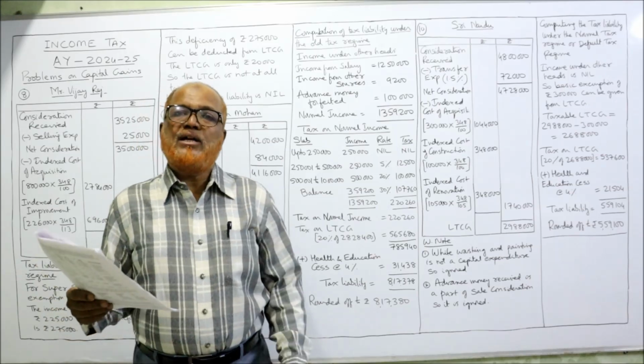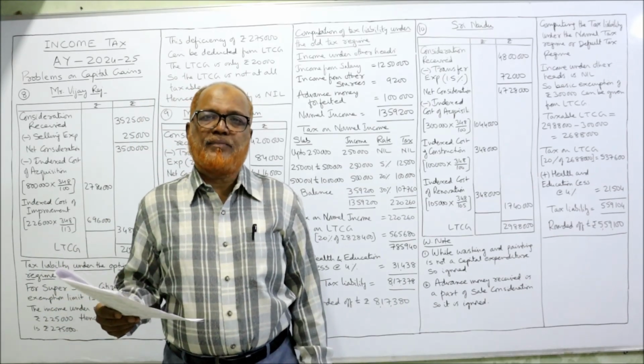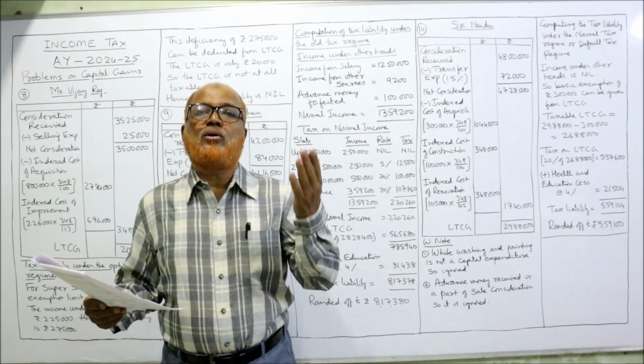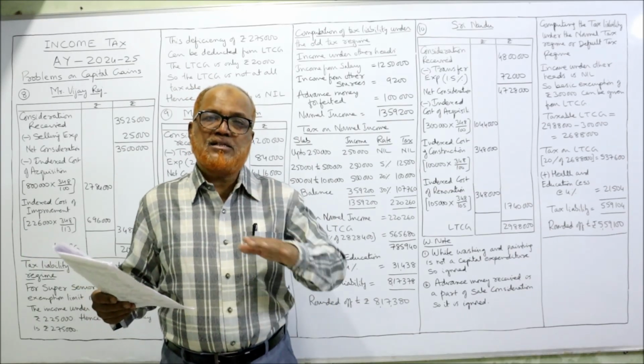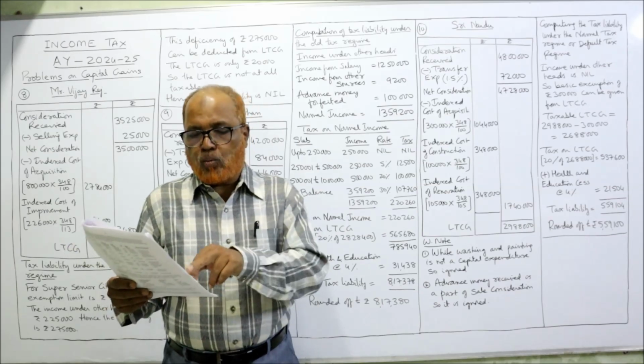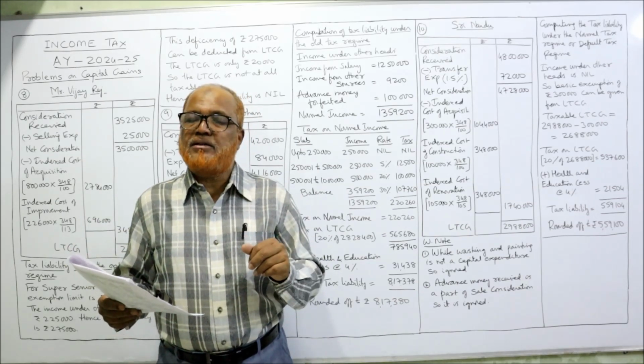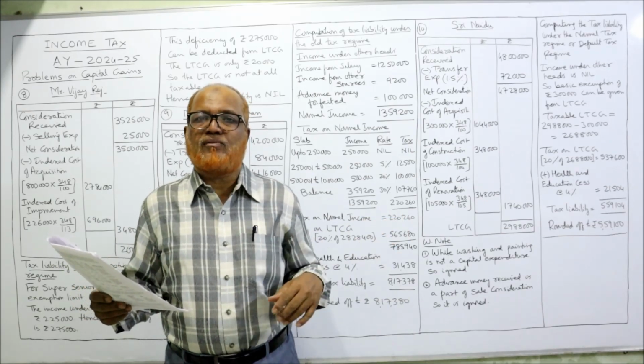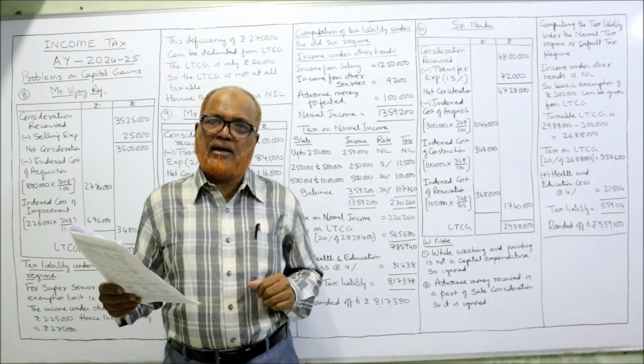Remember, whitewash and painting is a revenue expenditure. It is not an improvement on the value of the asset. It is maintenance cost. So whitewash and painting should not be considered while calculating cost of acquisition or capital gain.